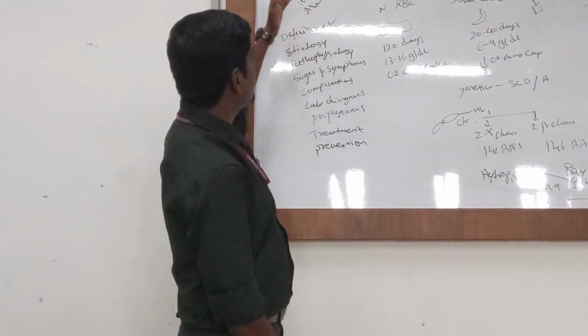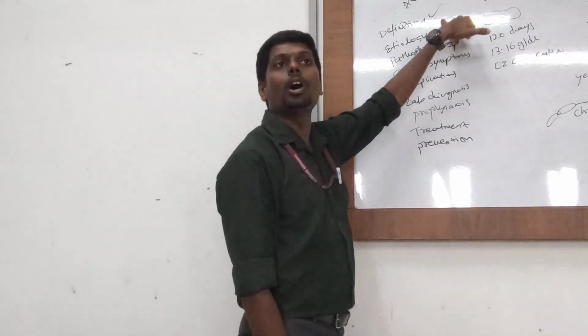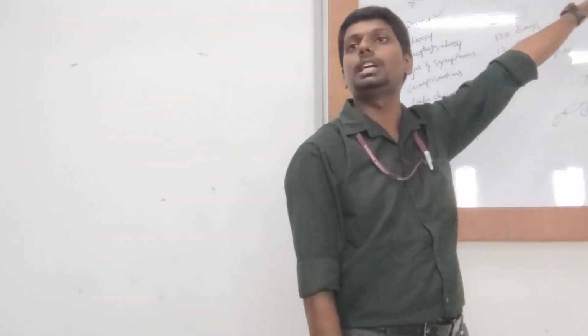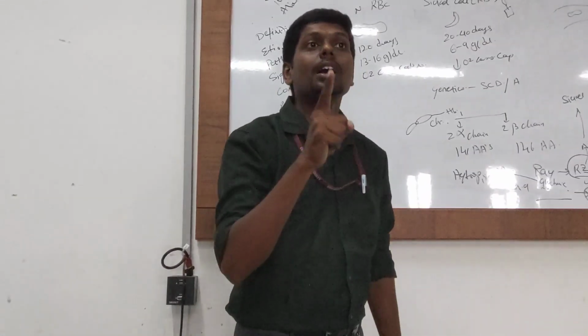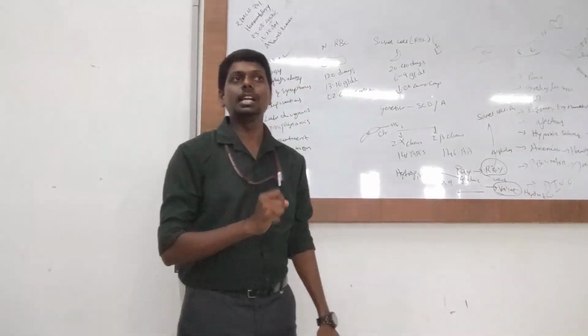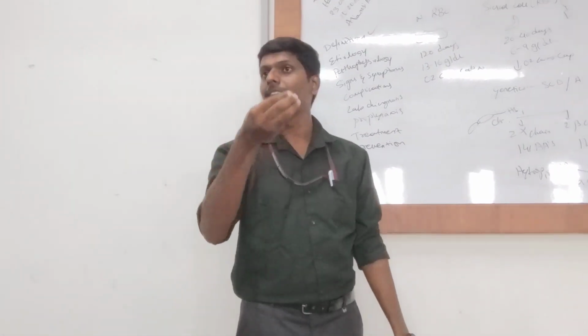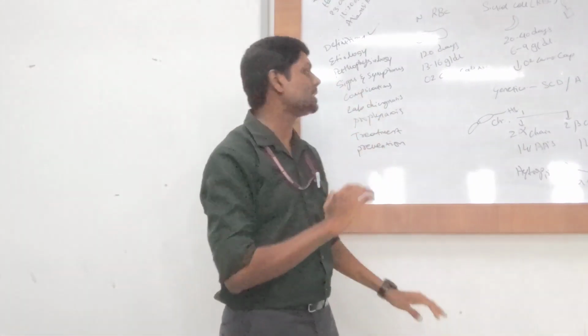So in today's lecture we discussed sickle cell anemia. So what is the definition? It's a change of morphology of RBC from biconcave to sickle shape in the presence of carbon dioxide or in the absence of oxygen, and it is called sickle cell anemia. That happens because of polymerization of hemoglobin resulting in a sickle shape.